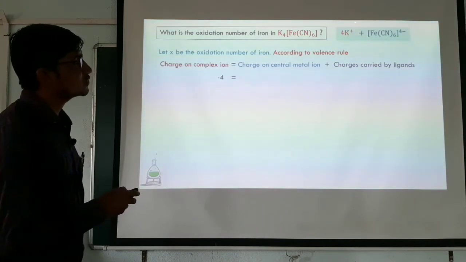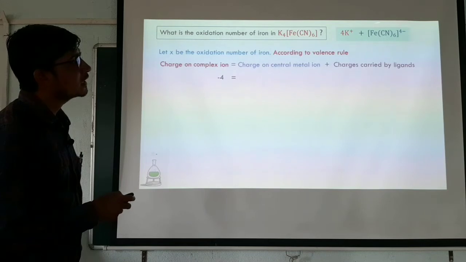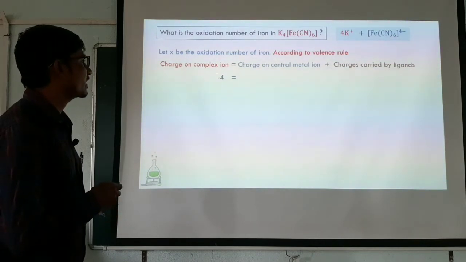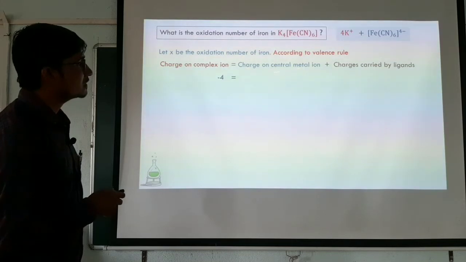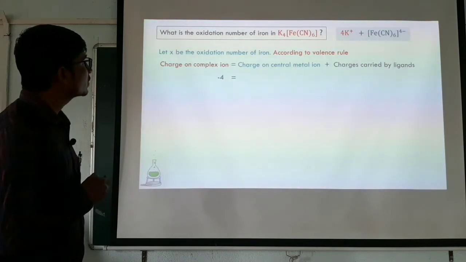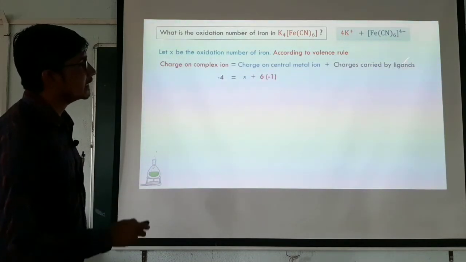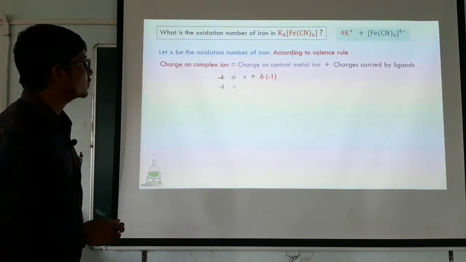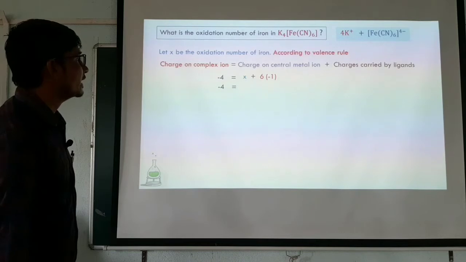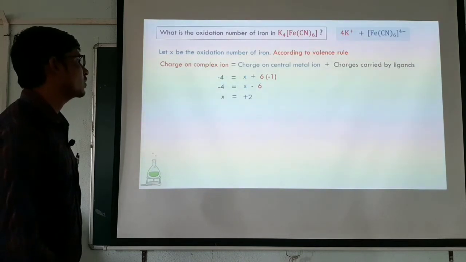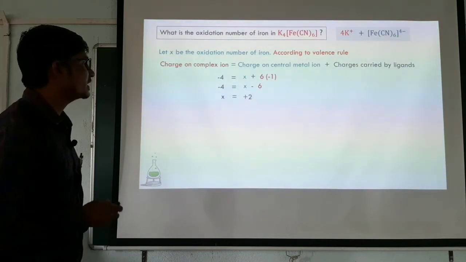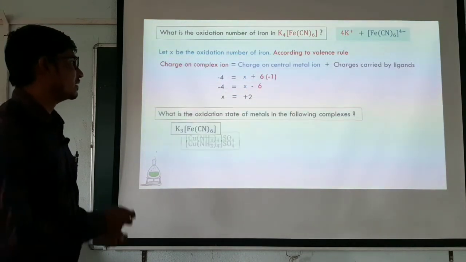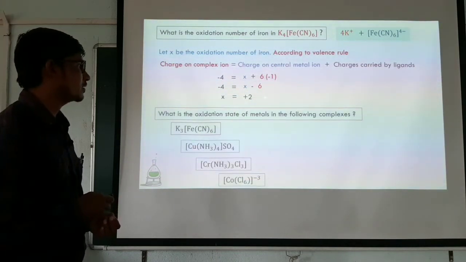After dissociation, it gives 4 K+ ions and the [Fe(CN)6]4- ion. For that reason, I have taken minus 4 here. Now, the charge on the central metal ion we don't know, so I'll keep it as X. And again, there are 6 CN ligands, so 6 into minus 1. Next, minus 4 is equal to X minus 6, and X is equal to plus 2. In this case, the oxidation state of the central metal ion in this complex is plus 2.